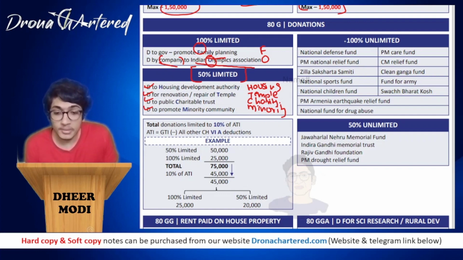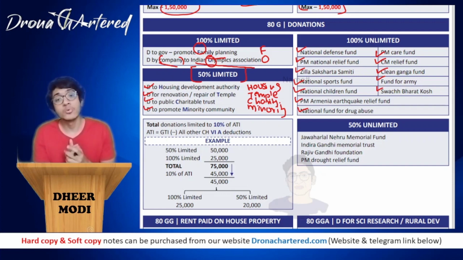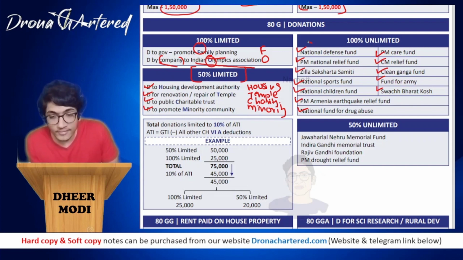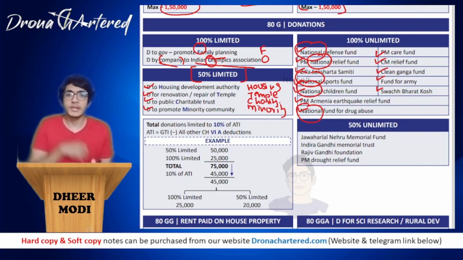So under 100% unlimited, how do you remember this? Your National Defense Fund, PM National Relief Fund, Zila Saksharta Samiti, National Sports Fund, National Children Fund, PM Armenia Earthquake Relief Fund, National Fund for Drug Abuse, PM Care Fund, Clean Ganga Fund, Fund for the Army, and Swachh Bharat Kosh. So these are usually what you need to identify. The first hint is if it has the word national. If you see, most of these have national. So if they have the word national, put it under 100% unlimited. And the more times you read this, the easier it will be to learn.